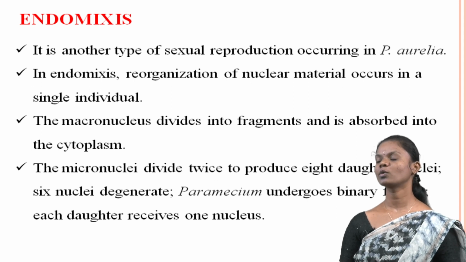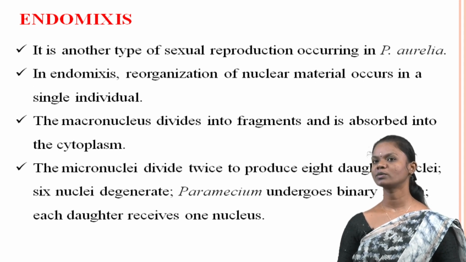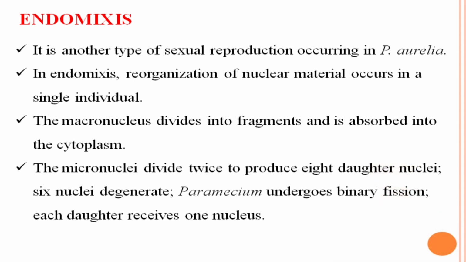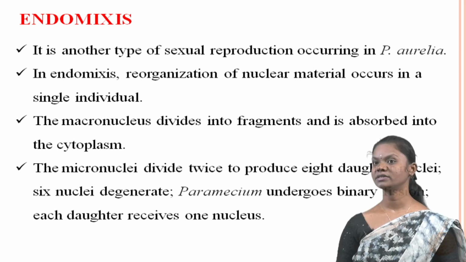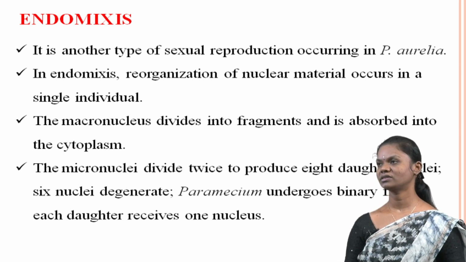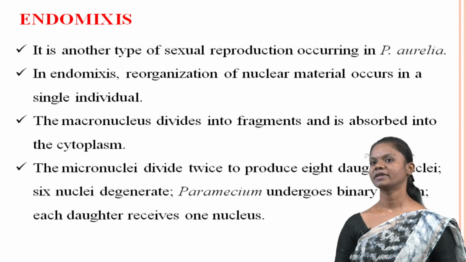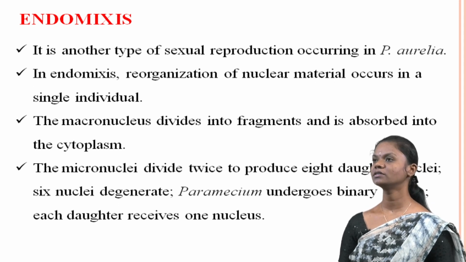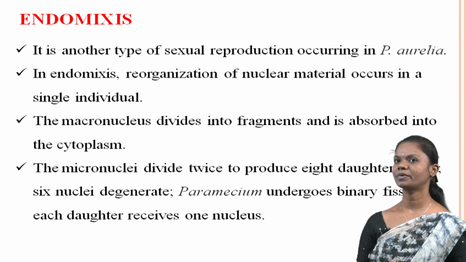The micronucleus undergoes 2 rounds of division, resulting in the production of 8 daughter nuclei. Out of these, 6 nuclei degenerate, and the Paramecium then undergoes binary fission. Each daughter Paramecium receives 1 nucleus, ensuring the transmission of genetic material to the offspring.